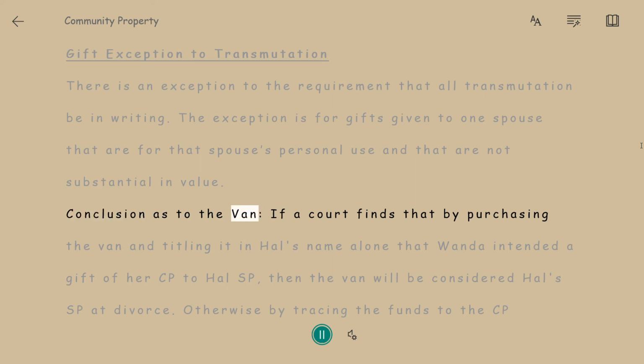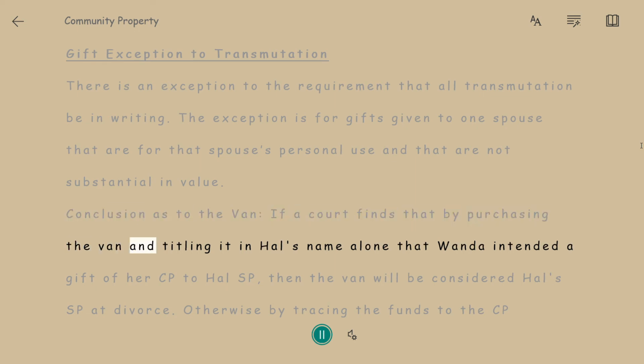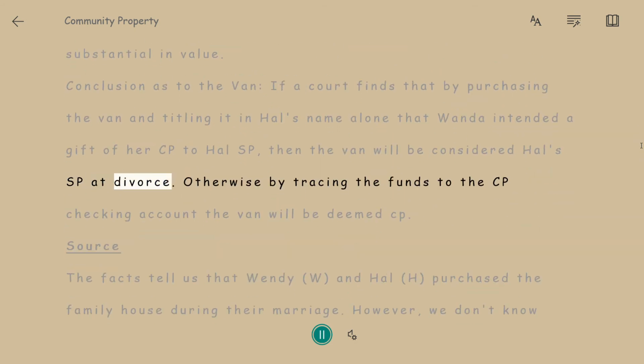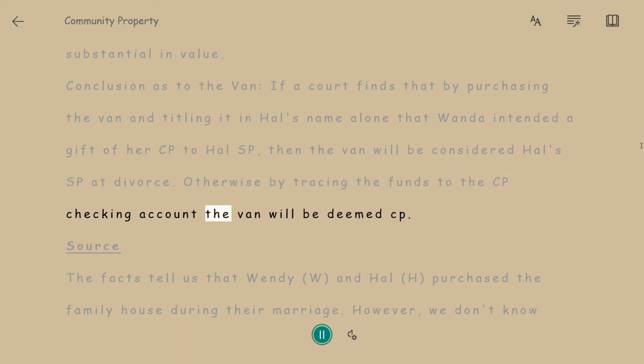Conclusion as to the van. If a court finds that by purchasing the van and titling it in Hal's name alone that Wanda intended a gift of her CP to Hal's SP, then the van will be considered Hal's SP at divorce. Otherwise, by tracing the funds to the CP checking account, the van will be deemed CP.